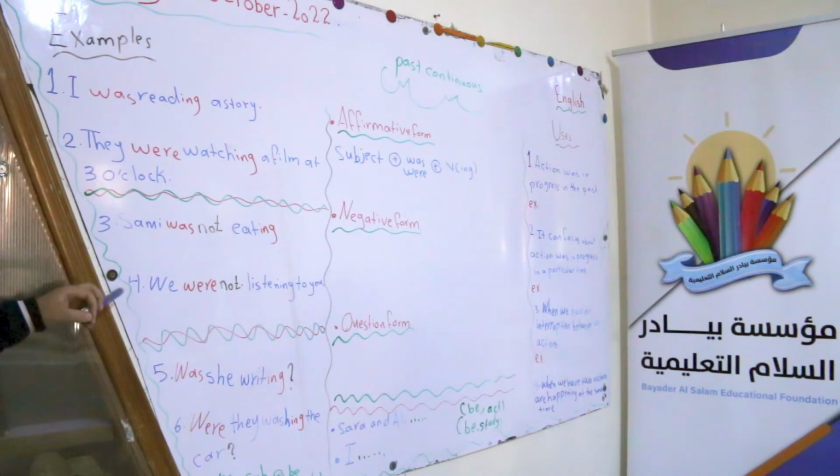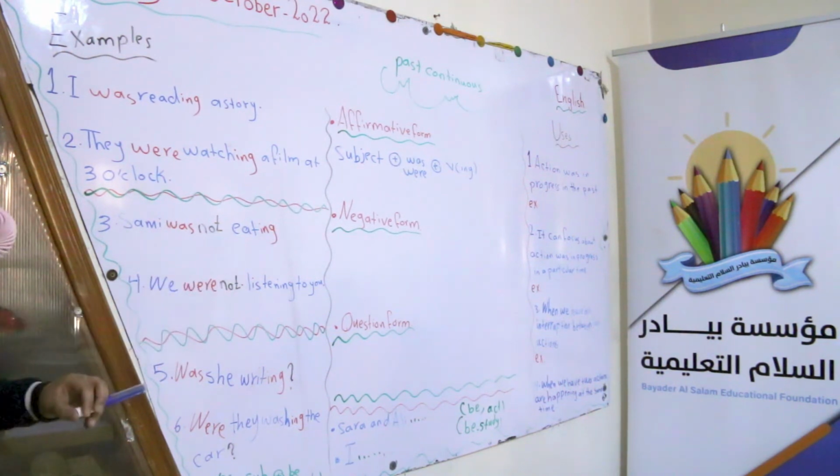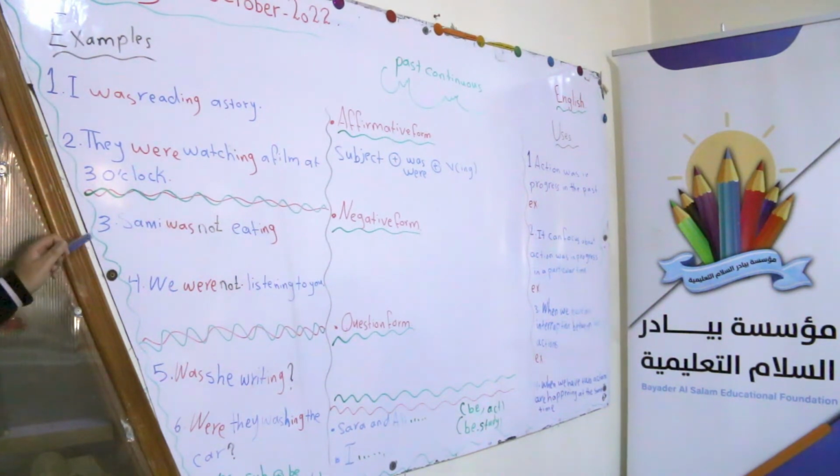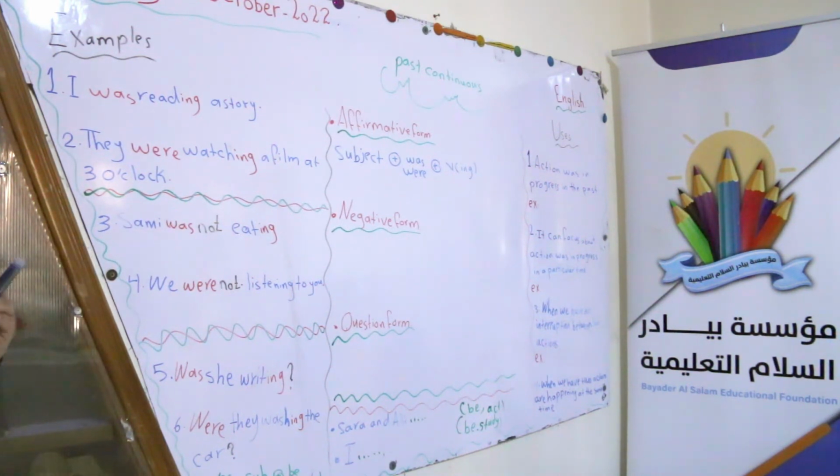Yes, thank you. We were not listening to you. The same thing as an affirmative sentence, but we added something. What did we add to these sentences? Sammy was not eating. We were not listening. What did we add to these sentences? Yes, Yumna? Not. We add not.